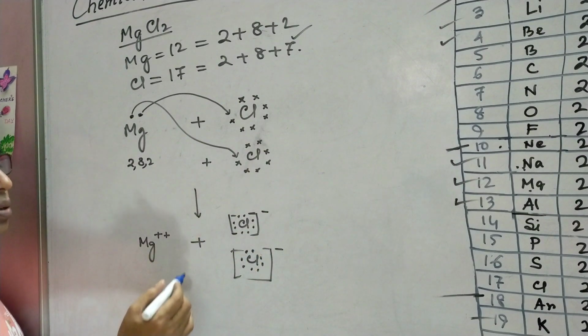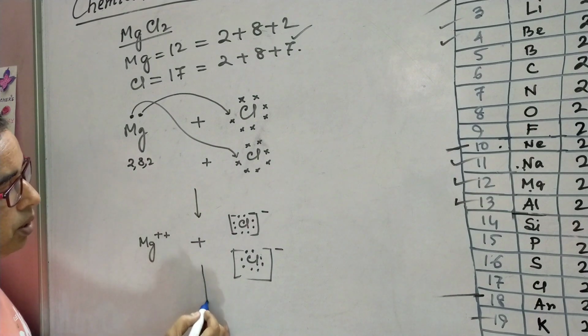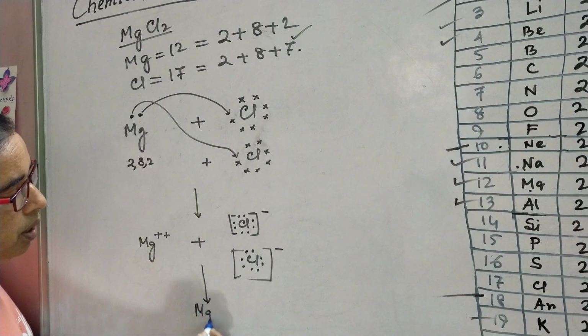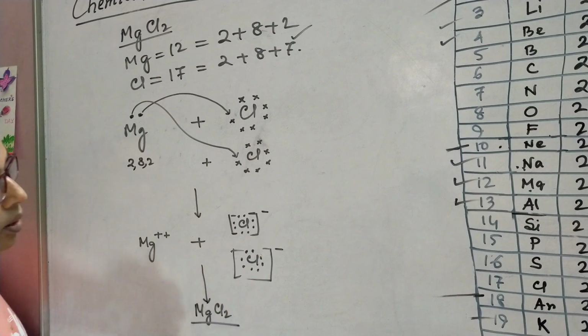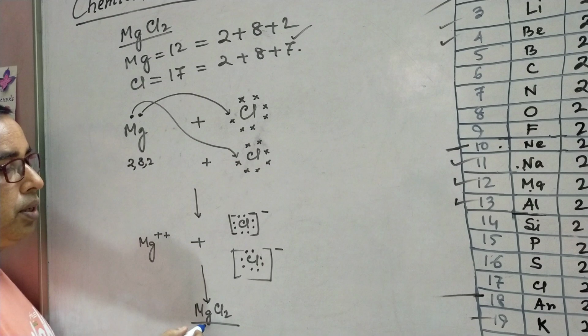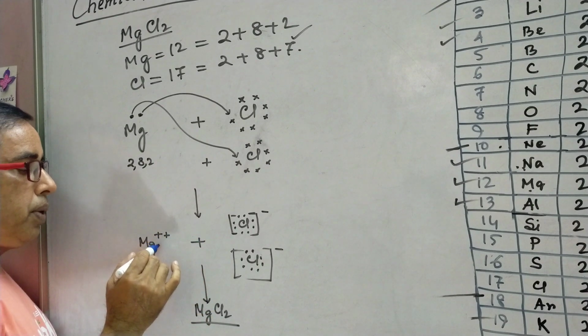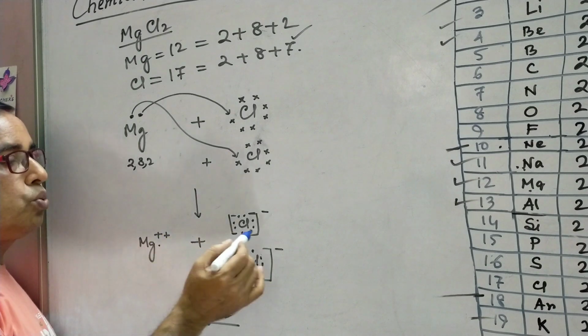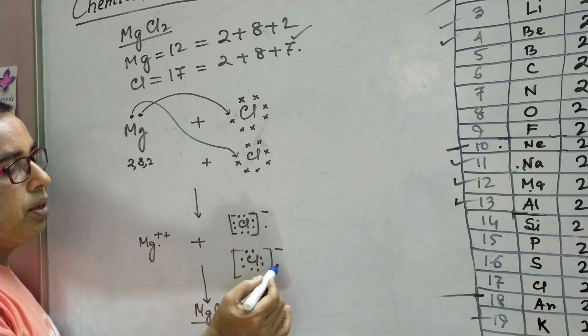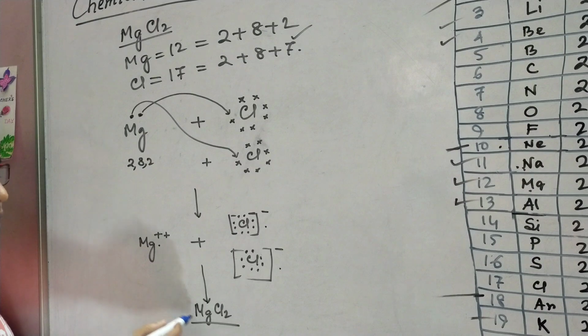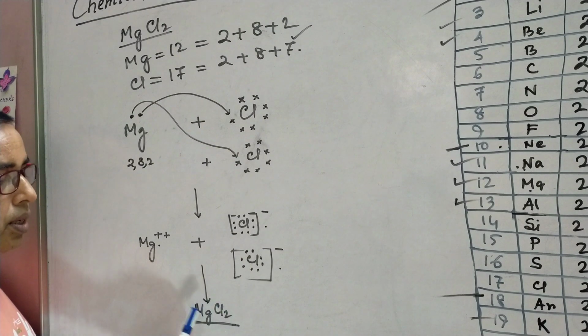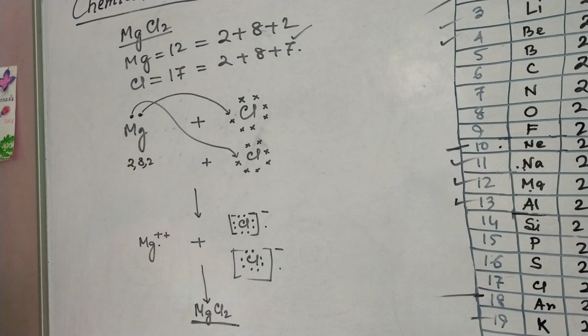So with electrostatic force of attraction, they combine together to form magnesium chloride, which is an ionic compound, because this molecule is formed due to the formation of some ions. One is positive ion Mg2+ and 2 negative ions, Cl- and Cl-. That's why magnesium chloride is called an ionic compound, and the bond between chlorine and magnesium is called ionic bond.